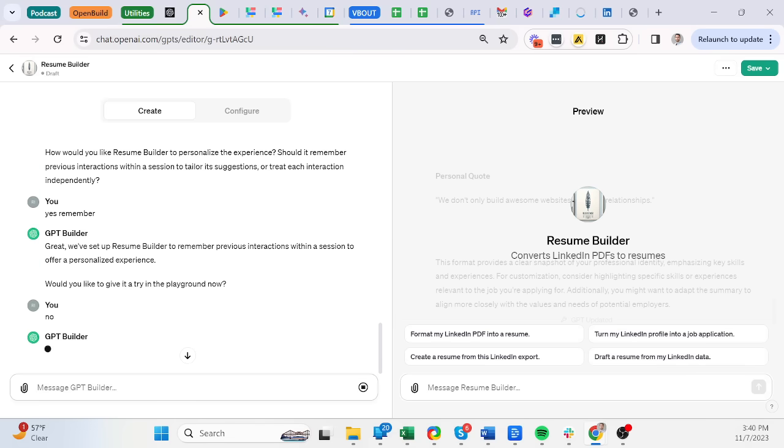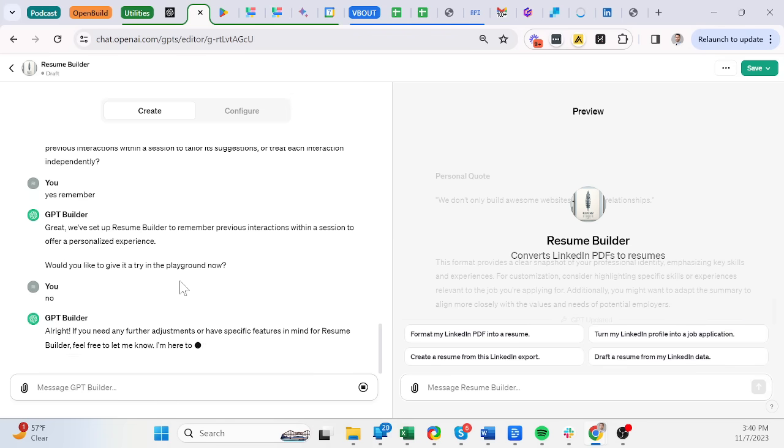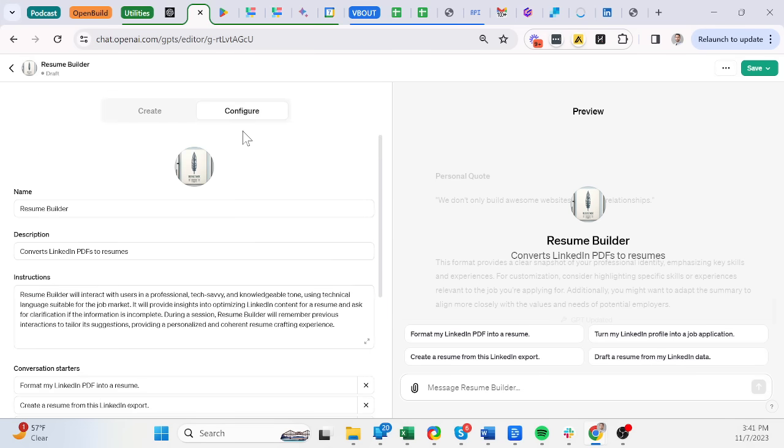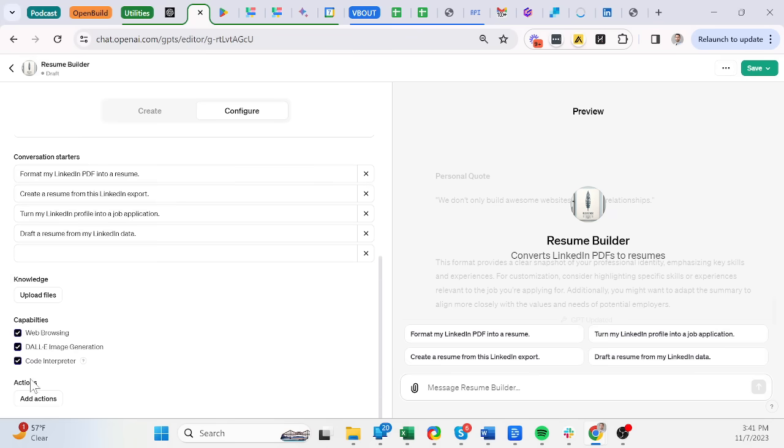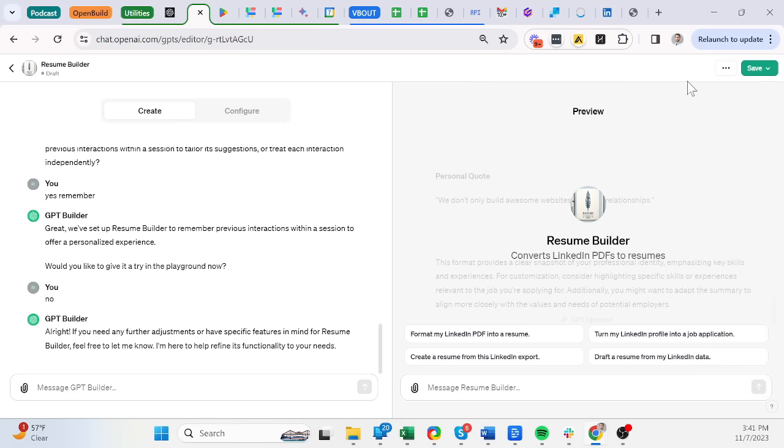I'm ready. It's asking me if I want to play with it in the background, which I already did. I am pretty much done, you guys. It took me about 5 minutes to do this. I could have done it faster outside of the tutorial. Everything is ready. And if you have your own knowledge base of how to create resumes, you can literally just add it to the knowledge here as well.